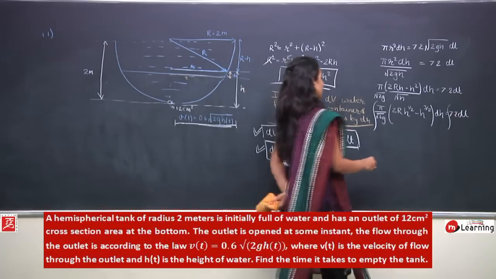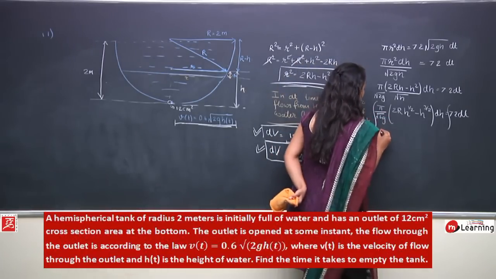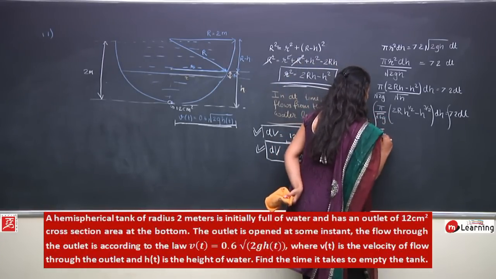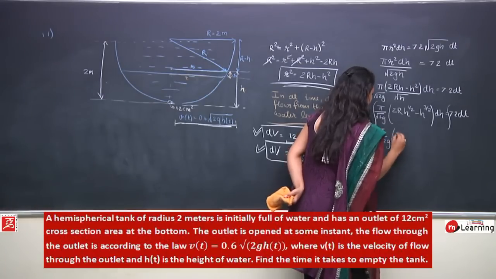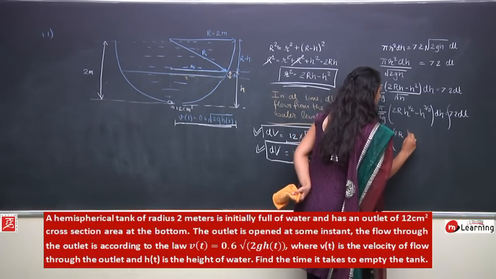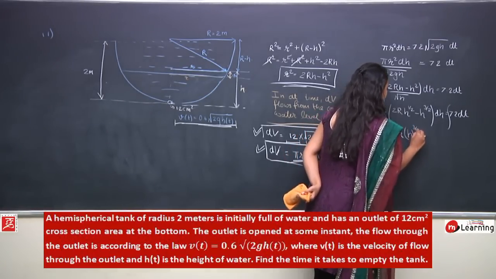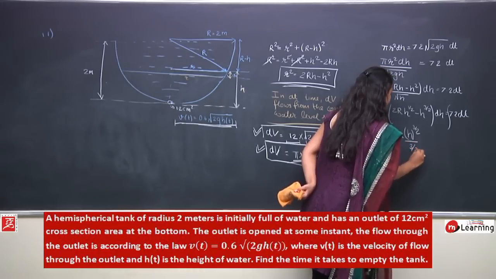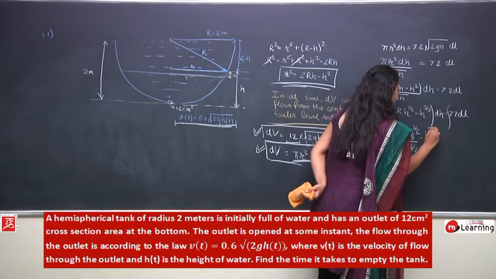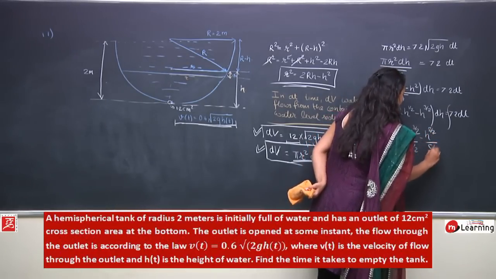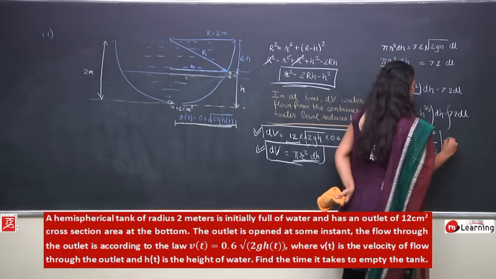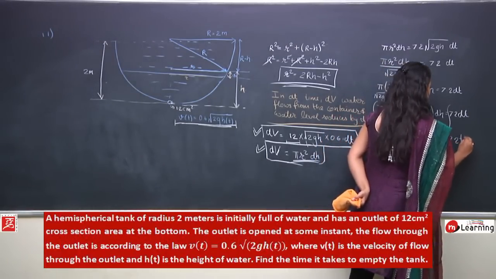So what will we get? We will get pi under root 2g into 2r h to the power 3 by 2 upon 3 by 2 minus h to the power 5 by 2 upon 5 by 2. This would be equals to 7.2 t plus k.